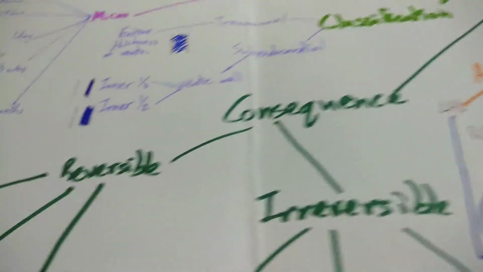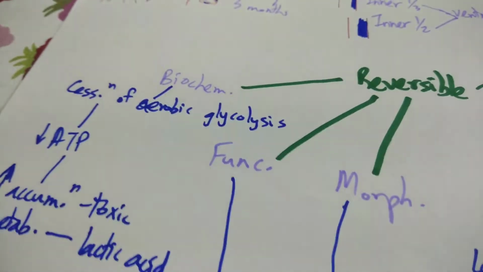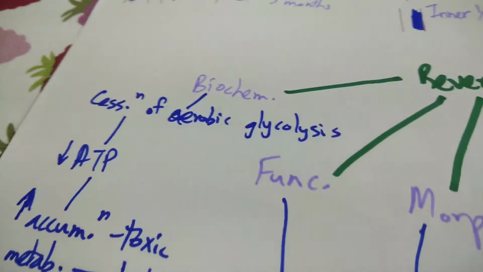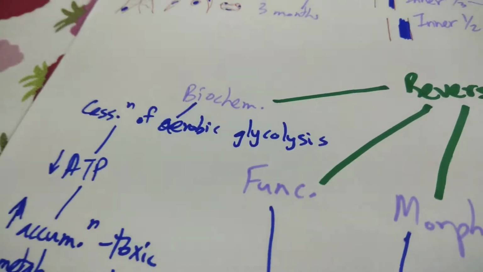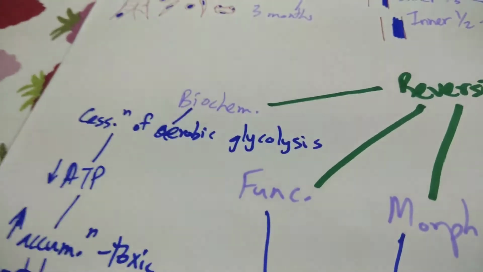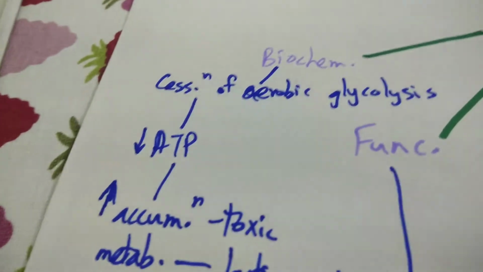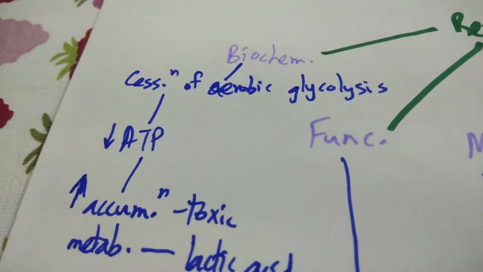Now, moving on to the consequences. So you have reversible and irreversible consequences. Let me start with reversible consequences. You have the biochemical changes, the functional changes and morphological changes. Biochemical changes: there's cessation of aerobic glycolysis. The aerobic breakdown of glycogenic products in the myocardium suddenly stops. Because there's decreased breakdown, there's decreased ATP formation and decreased breakdown of ATP. So there's less energy being used.